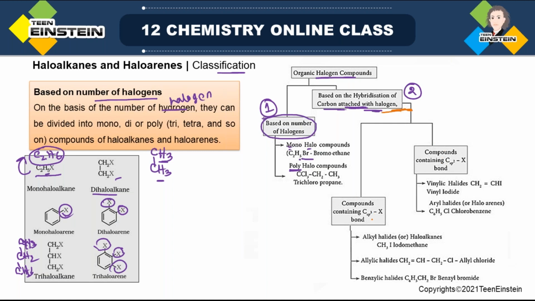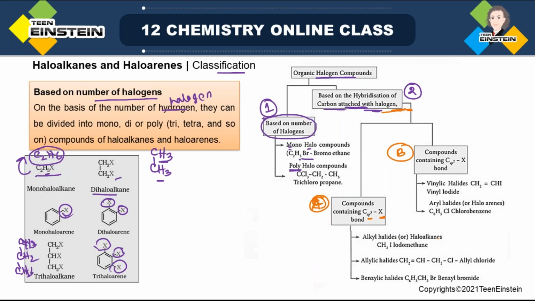One is compounds containing C-sp3-X, that means halogen is attached to an sp3 hybridized carbon. That is one possibility, suppose it is A. And the second one is compounds containing C-sp2-X, that means halogen is attached to an sp2 hybridized carbon. So this is B.